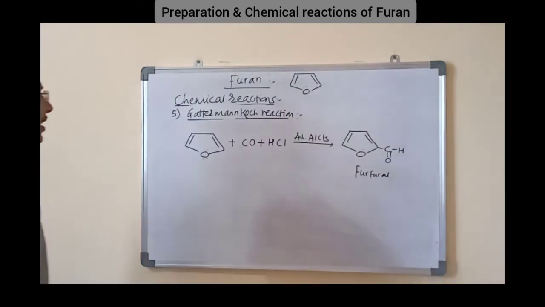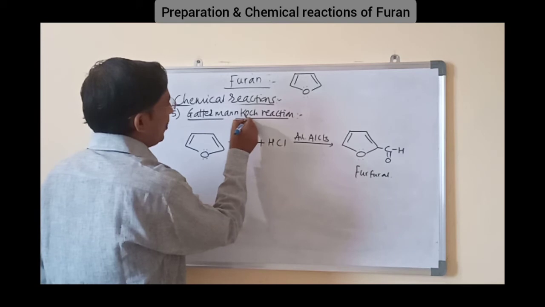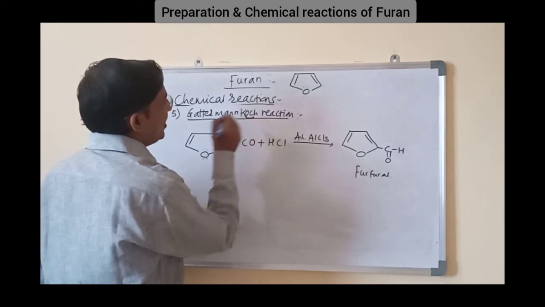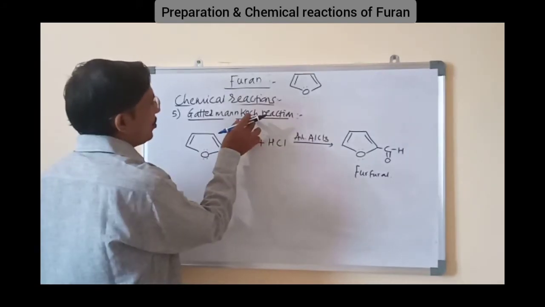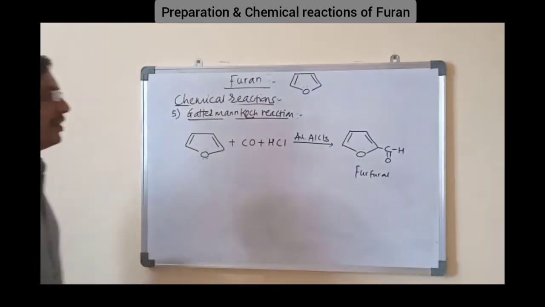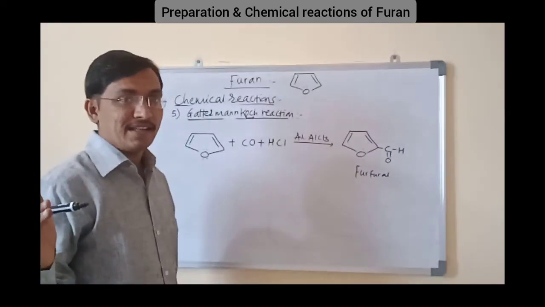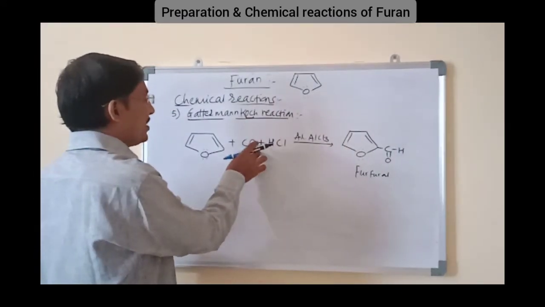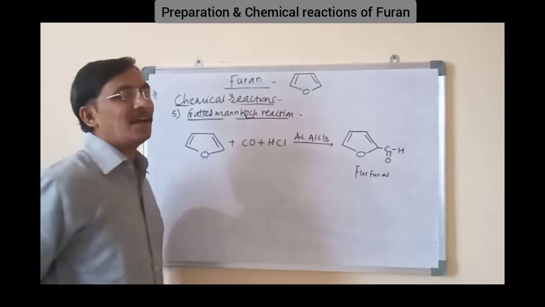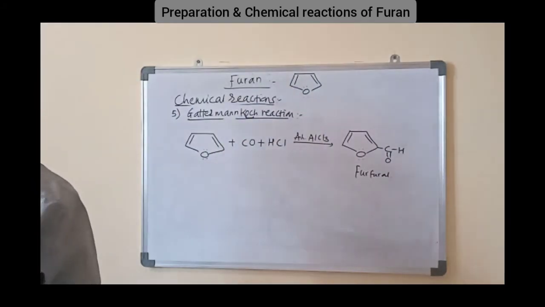Okay, Gattermann-Koch reaction. Here remember Koch, CO, carbon monoxide is in the name of the scientist, Koch, CO. In Gattermann there is a mixture of HCN, hydrogen cyanide, HCl and AlCl3, but here in the Koch there is carbon monoxide instead of hydrogen cyanide. Okay, this is the Gattermann reaction.